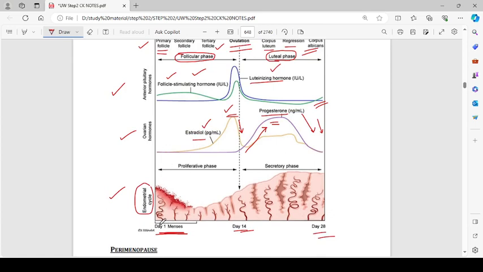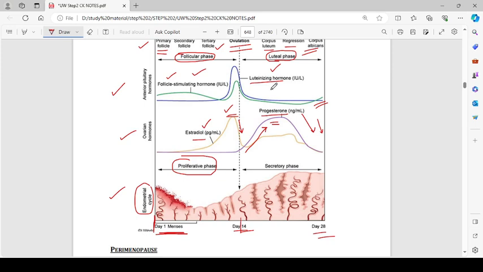So basically the cycle begins from day 1 of menses till the 14th day. When there is ovulation, there is proliferation in the endometrium, and that causes the proliferation of the blood vessels and of endometrial tissue.